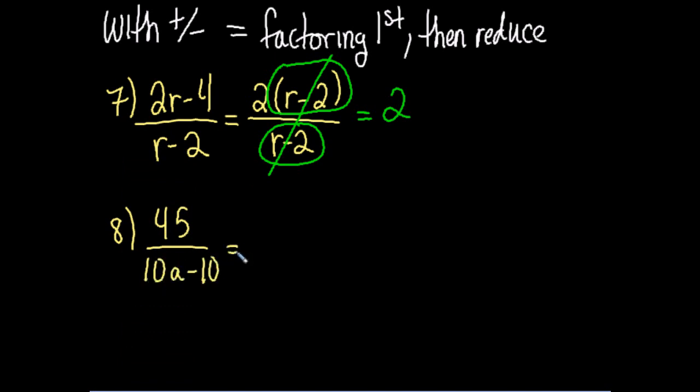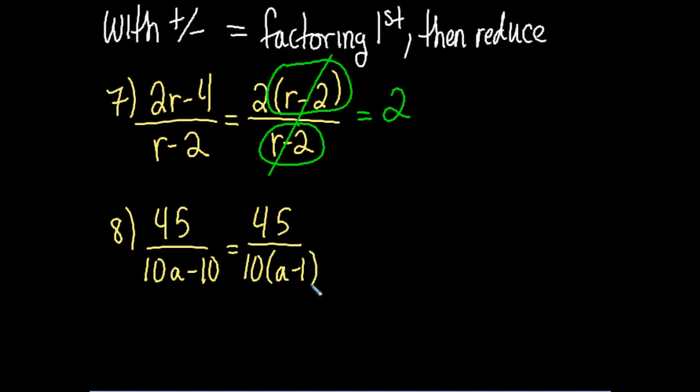And when I look at this one, I could take a 10 away from the a's, correct? Okay, but I still don't have anything that matches. But I do have a whole number 45, and I do have a whole number 10 out front here.